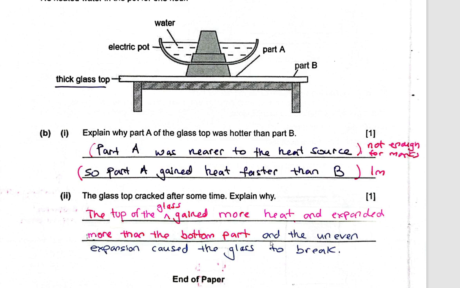Now, if you just memorize by heart and you say uneven expansion and contraction, then that is a wrong concept. There's no contraction mentioned here. Nothing is being cooled down here. Then you wouldn't get a second half mark.